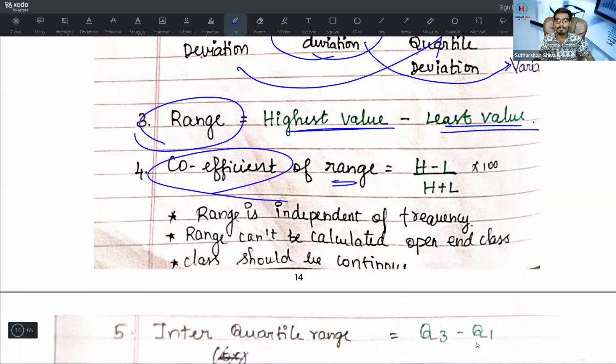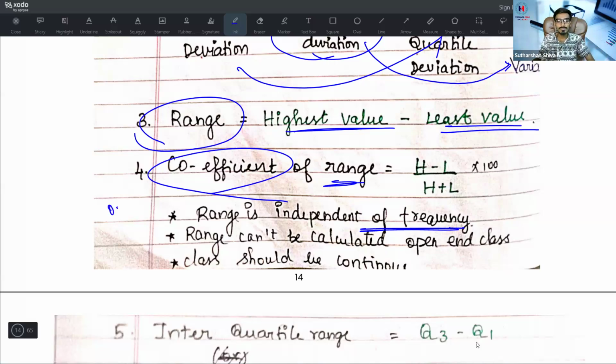What is coefficient of range? Coefficient of range is H minus L divided by H plus L into 100. Range is independent of frequency. Frequency will not affect the range. Range cannot be calculated for open-ended classes like less than 10, more than 10, because we don't know the lowest value. Range is independent of frequency.